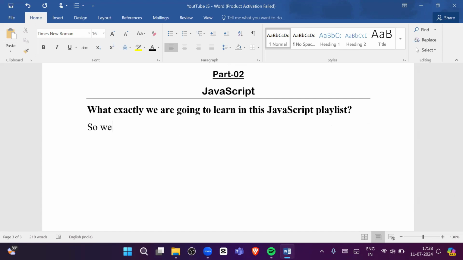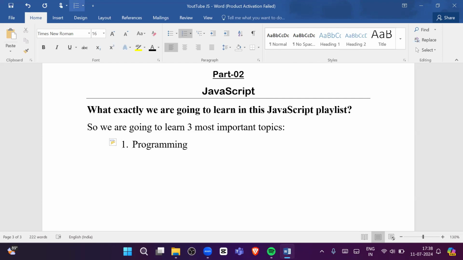We are going to learn three most important topics. What are those three important topics? First we will learn programming fundamentals, because without learning programming fundamentals, we cannot move to advanced topics.